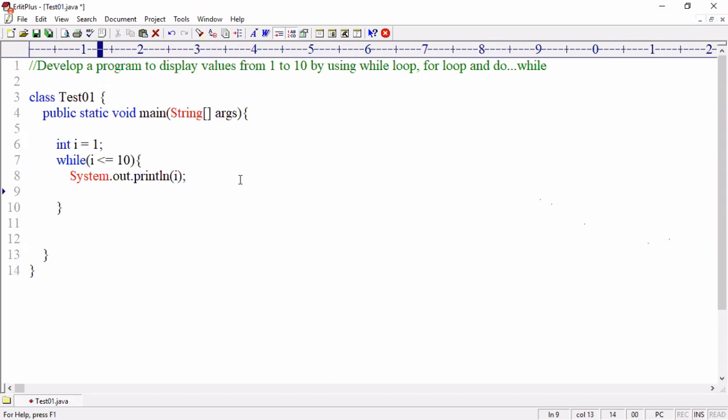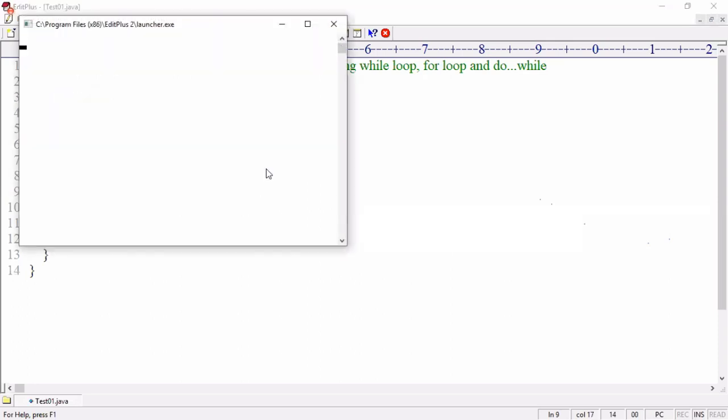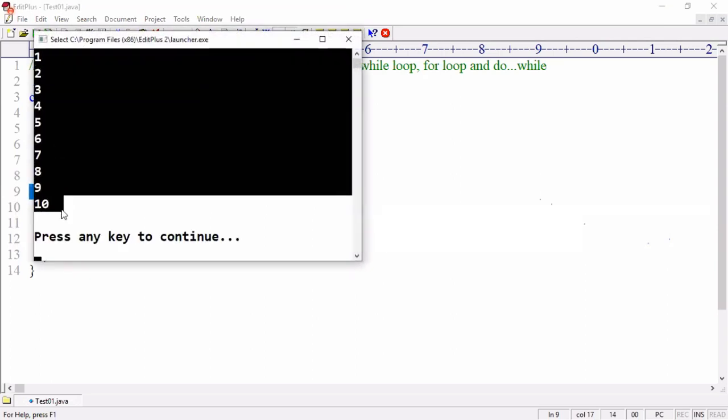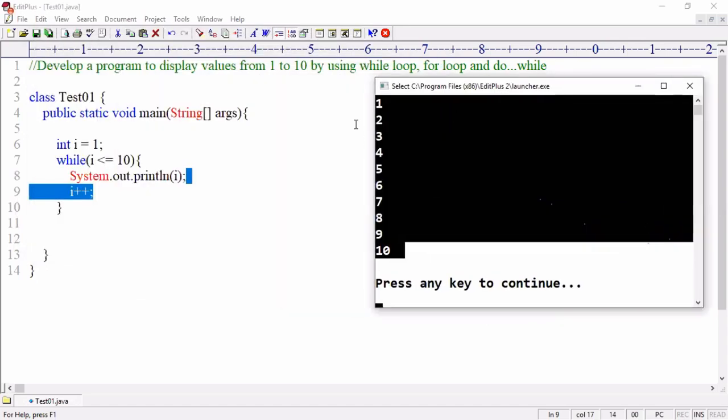So at the end of the while loop, I should write i plus plus. Okay? Then control 1 compiled, control 2 executed. Look there, the 1 to 10 output is coming correctly. Now the loop correctly created 1 to 10.